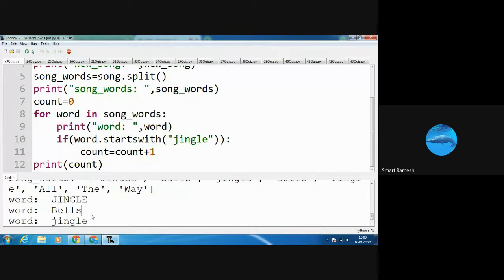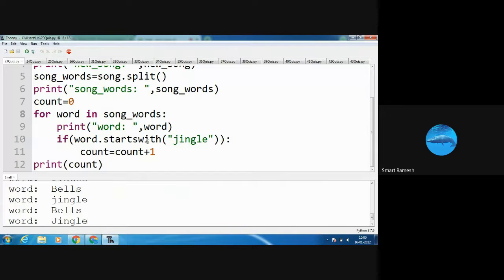This time, what is the word? Word is bells. Whether bells starts with jingle, again wrong, so again it goes to the for loop. Next, what is the word now? Jingle. Here, see in the output screen, the J is a capital letter, but here startswith is a small letter jingle.